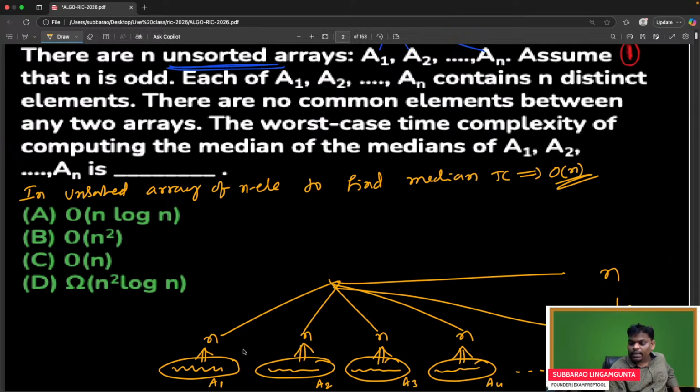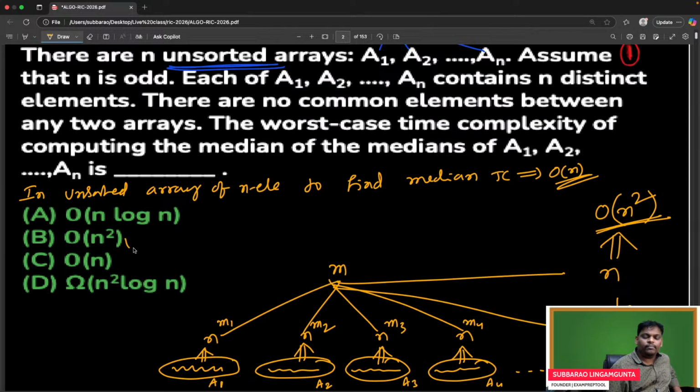After getting the medians, median 1 came here, median 2 came here, median 3 came here, median 4 came, and so on, median n came here. Out of all these medians, find the final median. Out of these n elements, finding the median takes n time. So n square plus n, which is going to be n square. So the time complexity of this problem is big O of n square. The answer is option B. It's a very, very nice question.